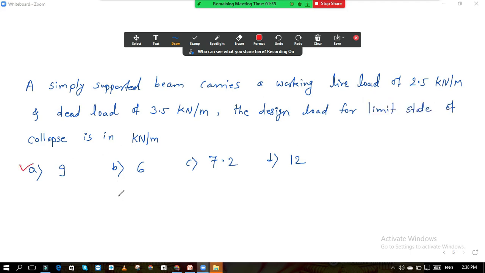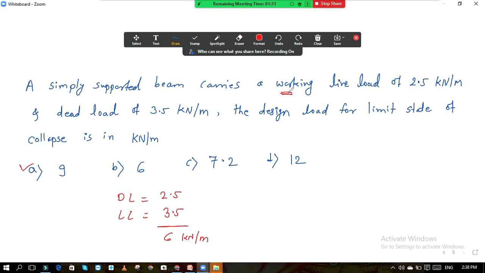So see here, your dead load is 2.5, your live load is 3.5. If we total both, what is the total load? 3 plus 2.5, so it is 6 kilonewton per meter total load, but it is working load.